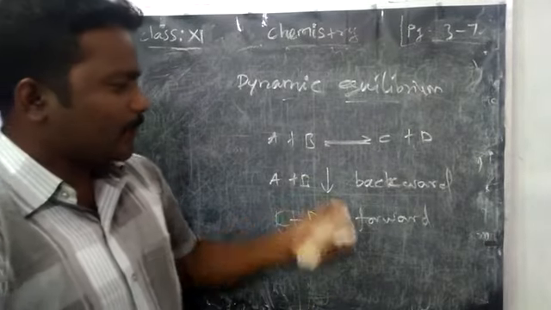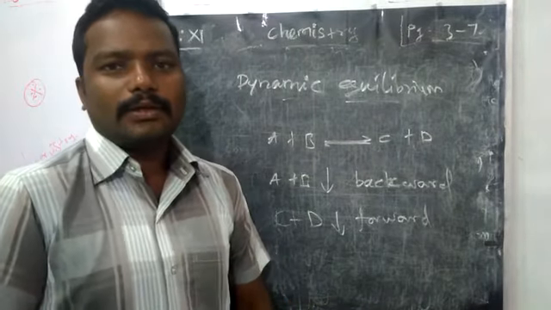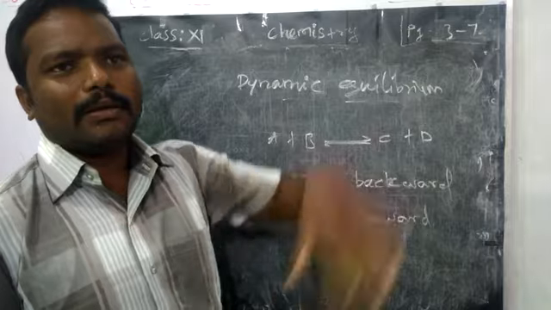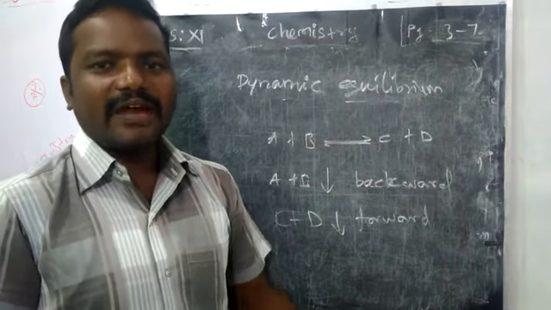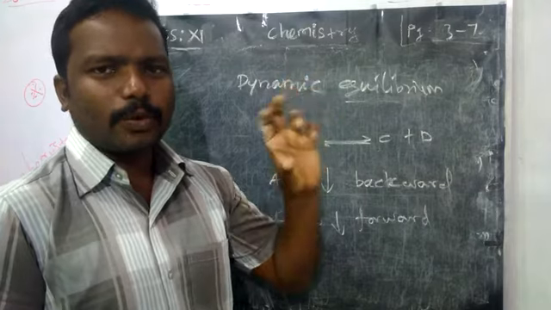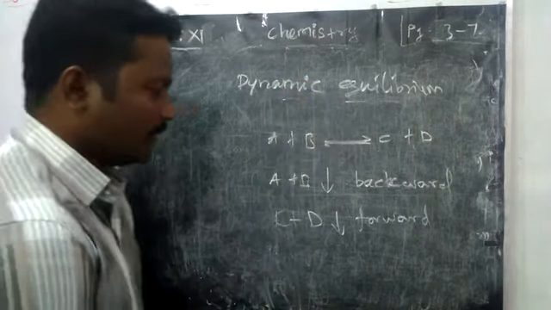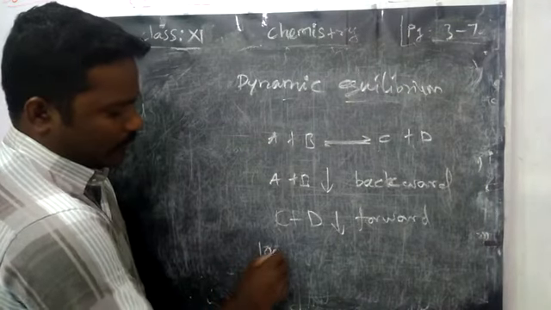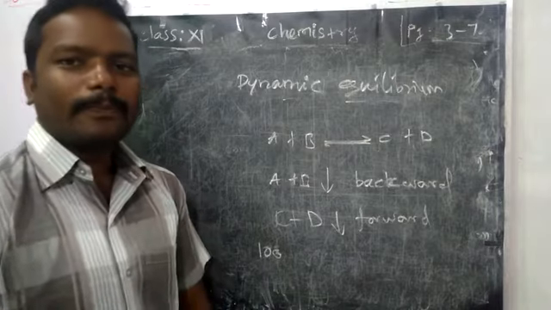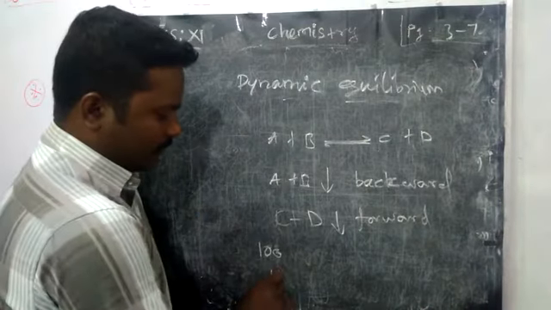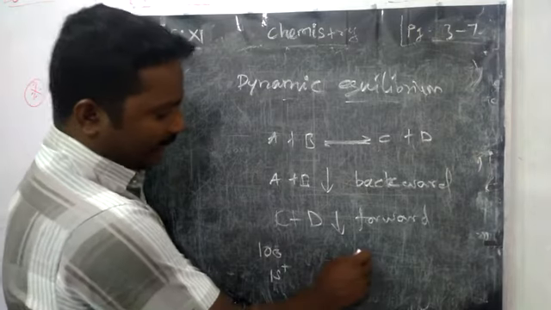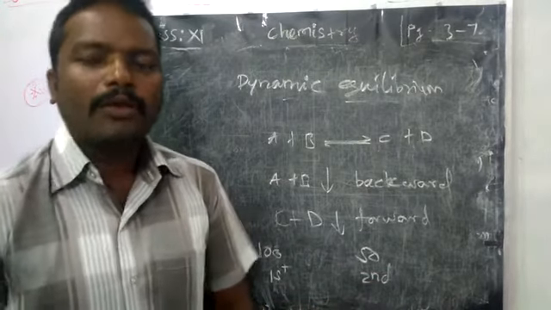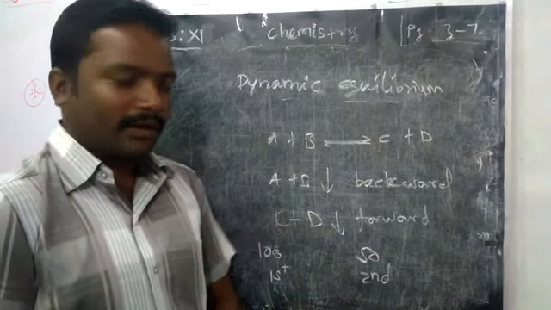To explain the dynamic nature, they give one example. Consider a big building which has many floors. We are going to consider only the first floor and the second floor. In the first floor there are 100 people, and in the second floor 50 people. How many in the second floor? 50. Okay. Now what happened?